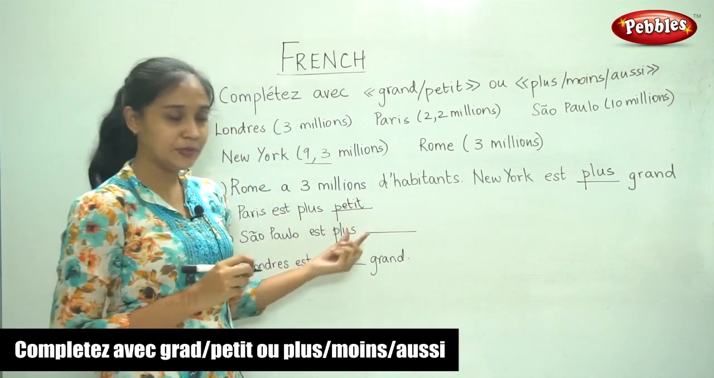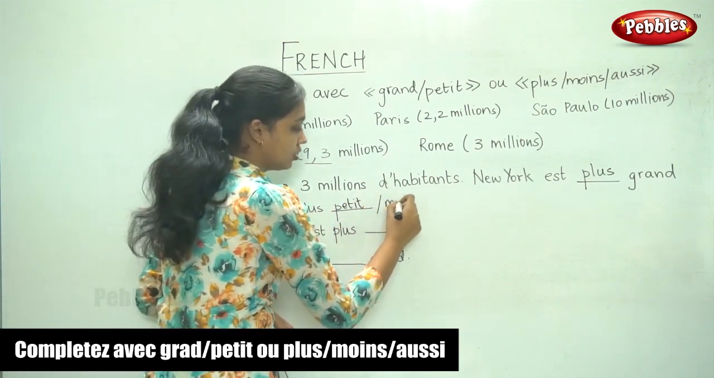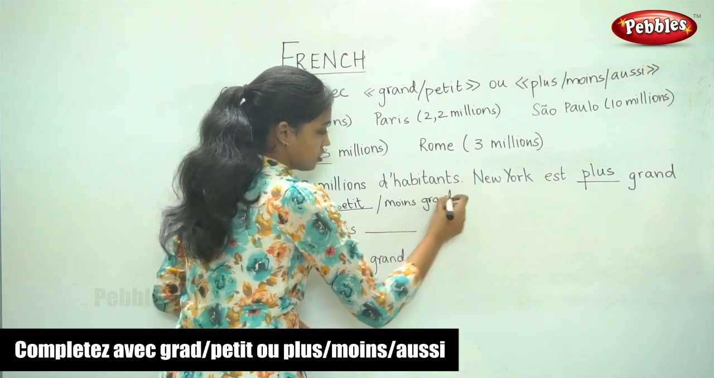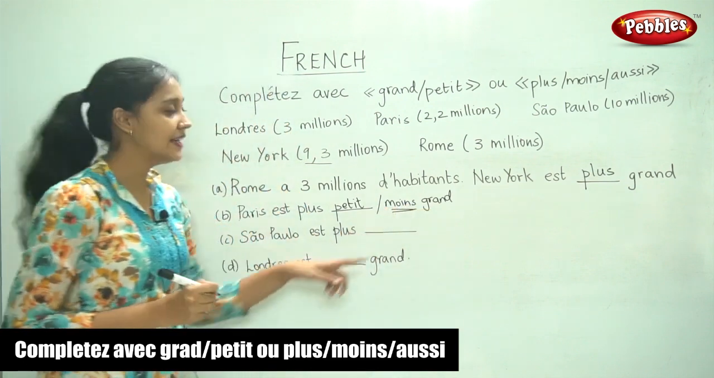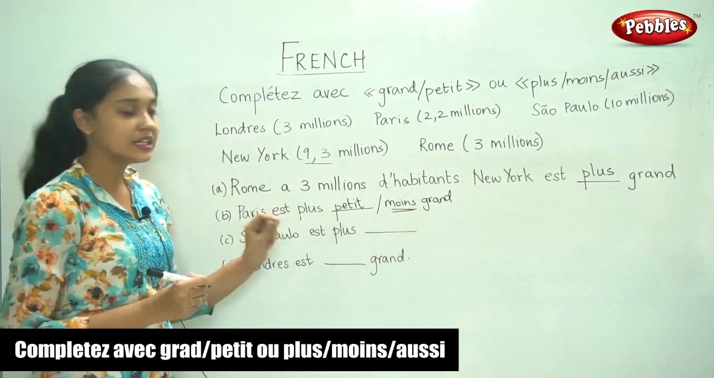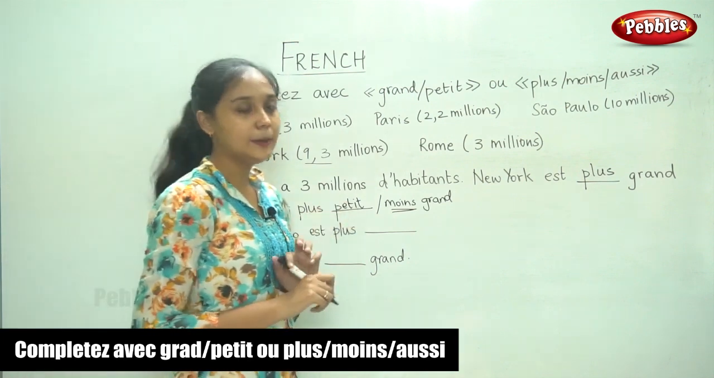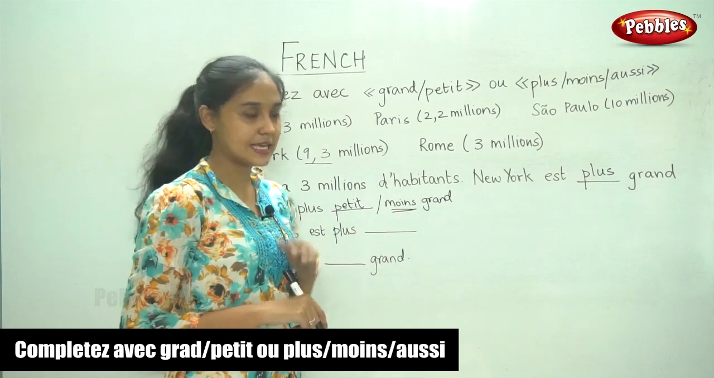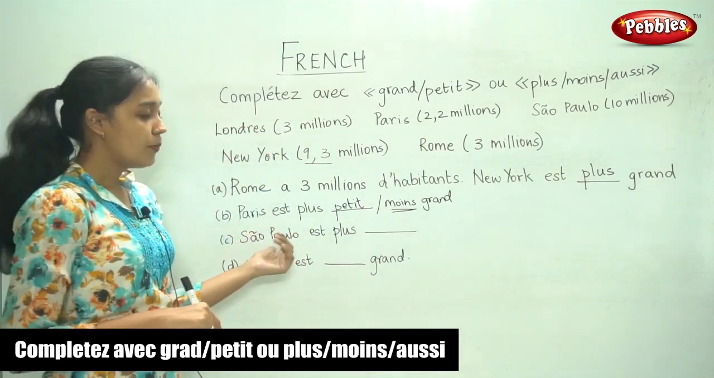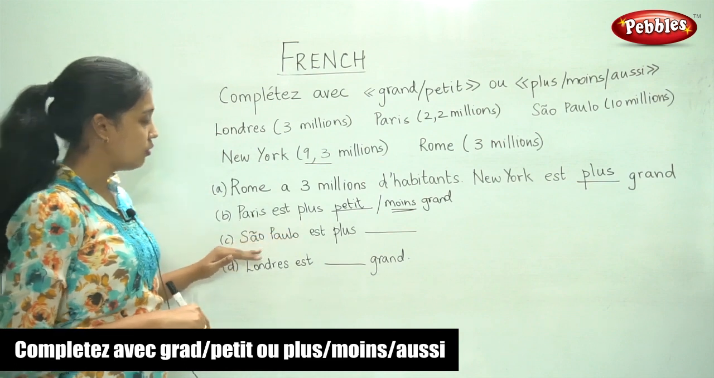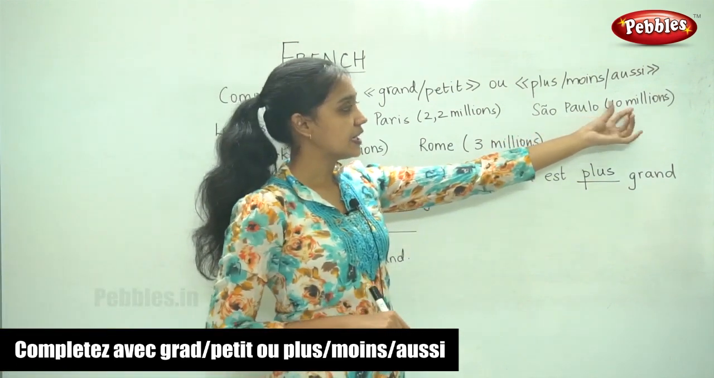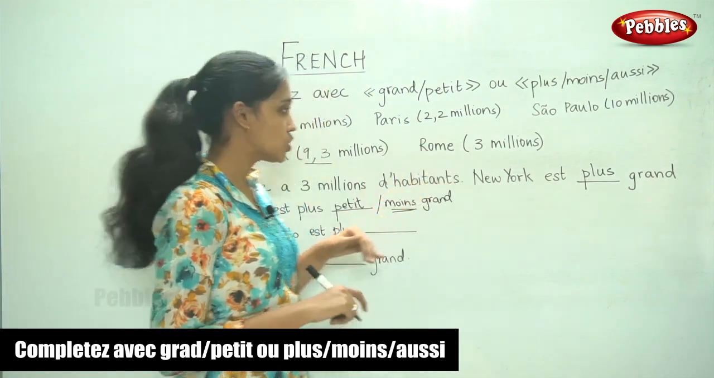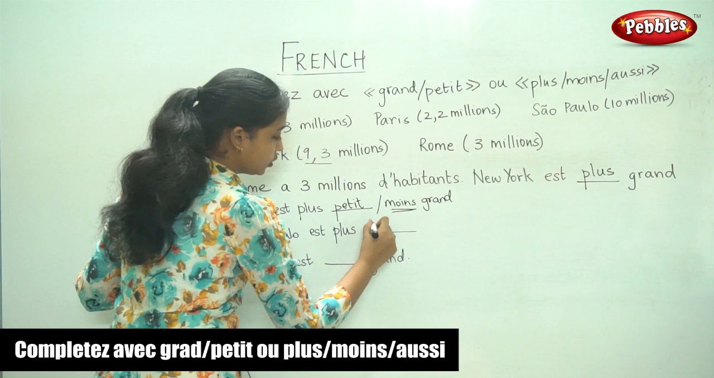So it is either plus petit or moins grand. So if the word given was moins, you would write grande. Because the word given is plus, you are filling in with petit. So plus petit or moins grand, both of these would give the same meaning. Sao Paulo est plus. So now if you look at the population here, it is 10 million, which is definitely more than Rome. So it would be plus grande.